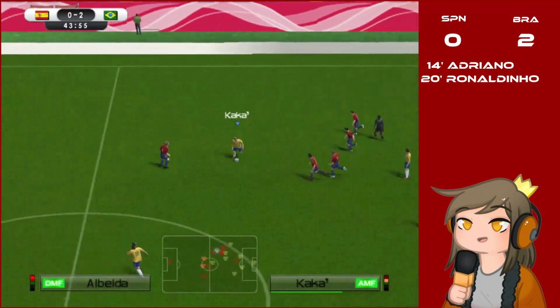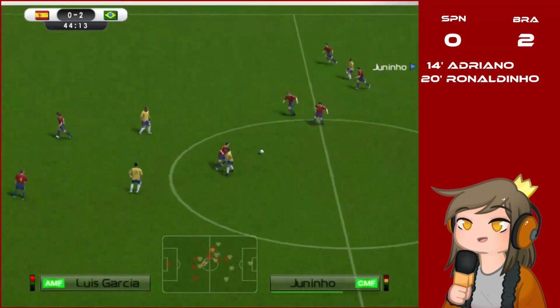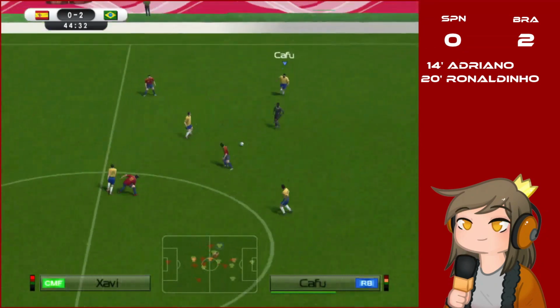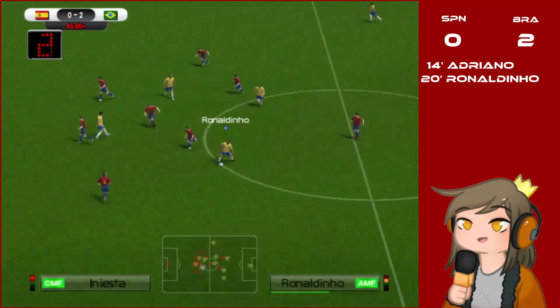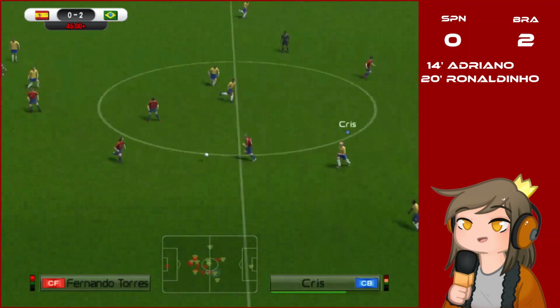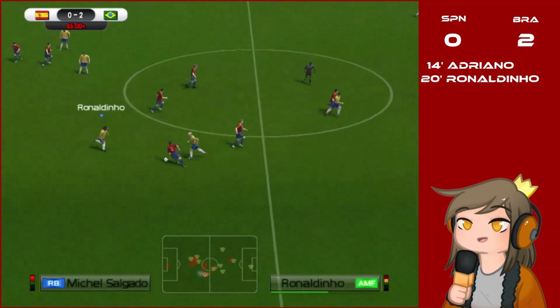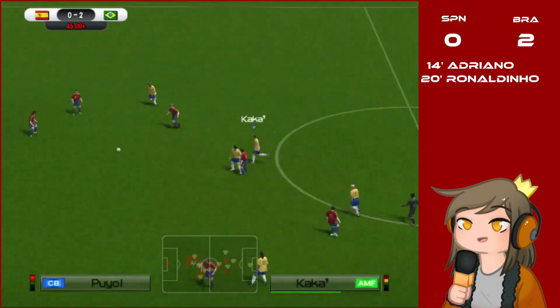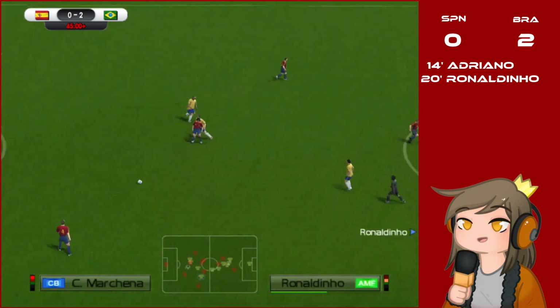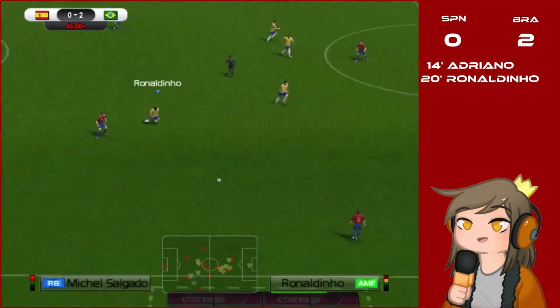Juninho passes it to Kaká. Good passing play, but it's intercepted. Luis Garcia. Cafu intercepted. Goes to Gilberto Silva to Ronaldinho. Ronaldinho loses the ball. It's Torres. It's Salgado with the ball. But Chris recovers it again. Xavi intercepts. It's a show of interceptions here.